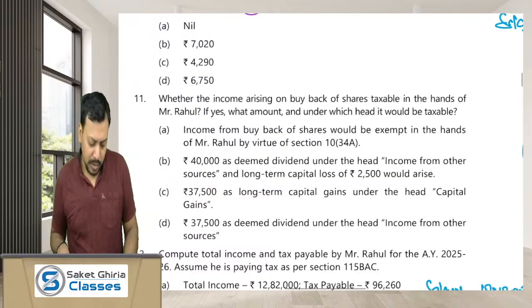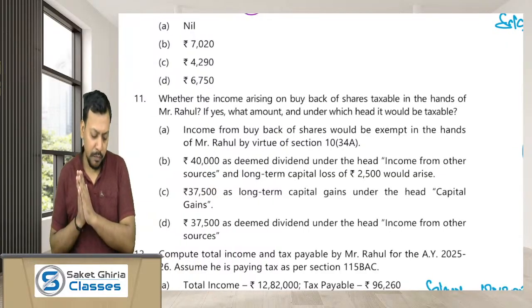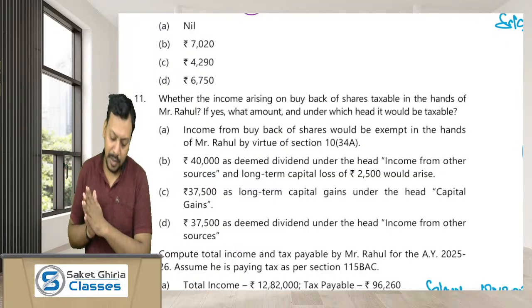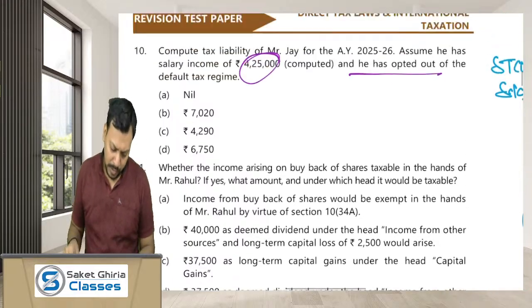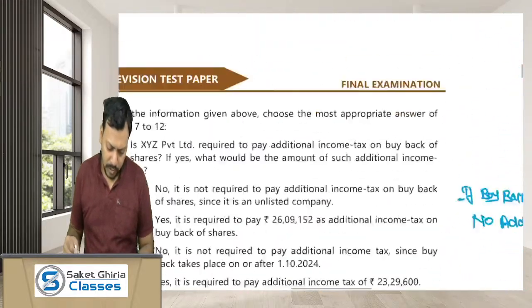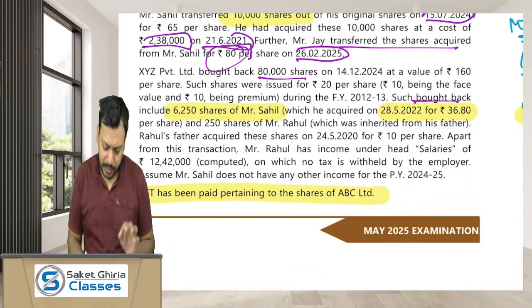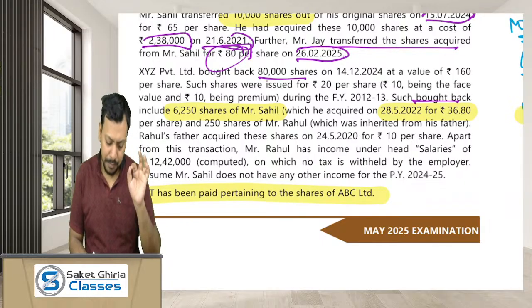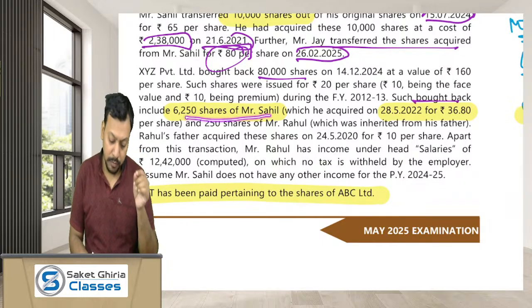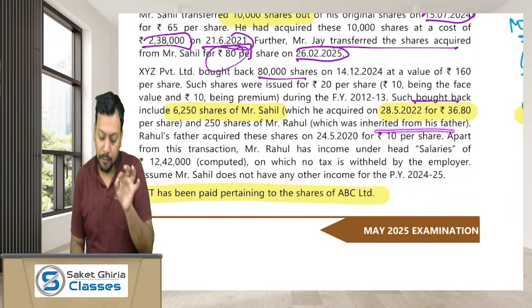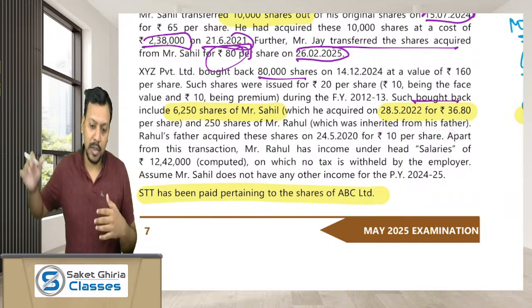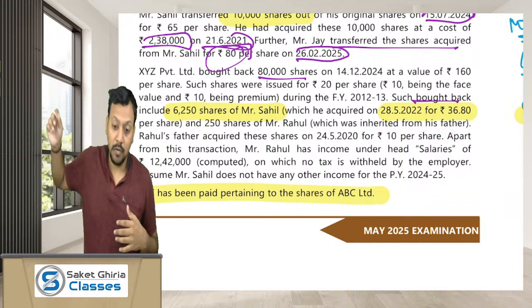Moving ahead, the question further asks whether the income arising on buyback of shares is taxable in the hands of Rahul. How did Rahul come into the picture? Who is Rahul? Let's find out. Dear friends, the shares bought back by the company include 6,250 shares of Mr. Sahil and 250 shares of Mr. Rahul, which were inherited from his father. It means that Mr. Rahul has inherited these shares from his father.